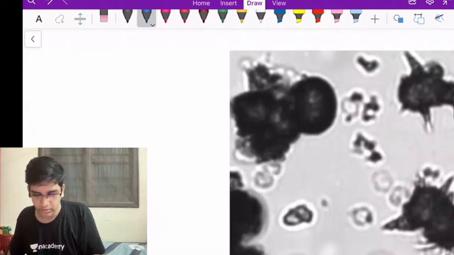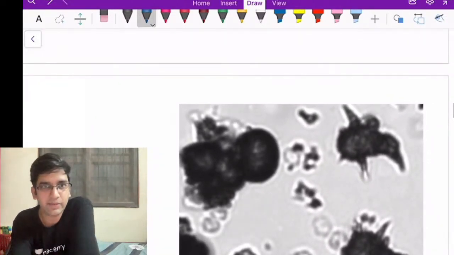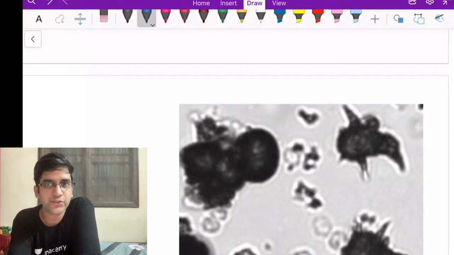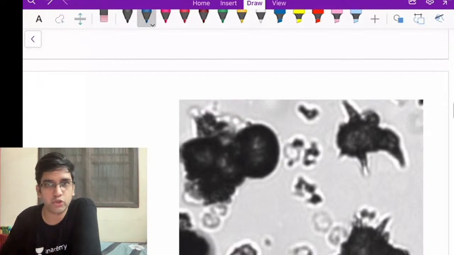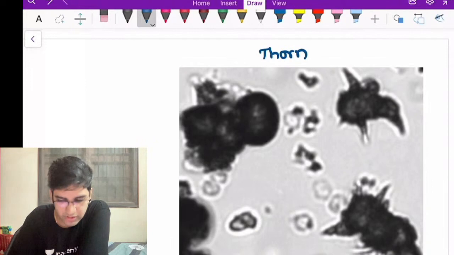Great. What is this stone? This is also a crystal. This might be a contaminant, just for us to know there's some contaminant in this shape and it has a name. You must have known this. Some of you must have seen this as well. We call this thorn apple, right? It looks like a thorn apple. Thorn apple shaped crystals, right?